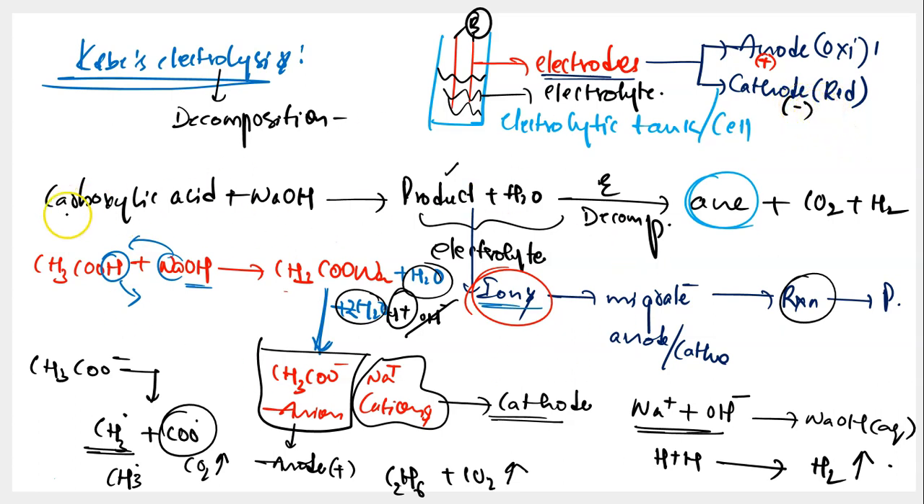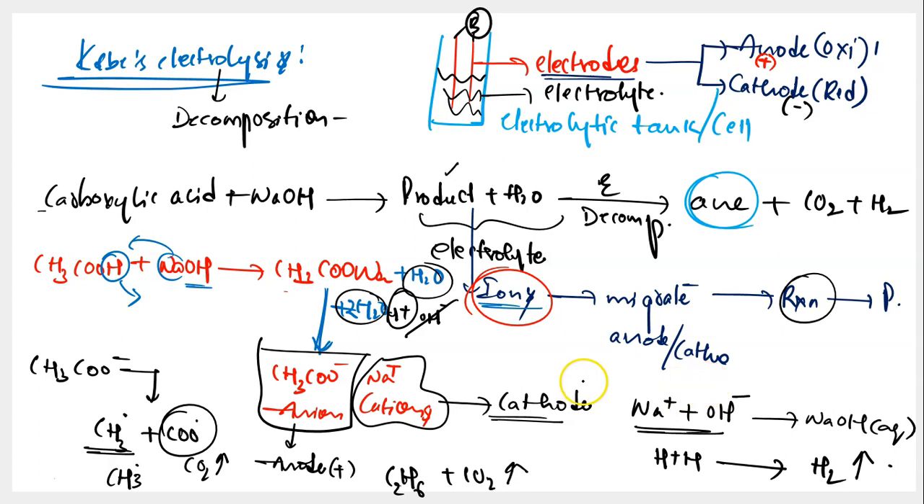And over here in our example, the carboxylic acid is first treated with sodium hydroxide. It gives you a product. So this product, when mixed with a lot of water and made into solution, behaves as an electrolyte. So when you pass electricity, what happens? The electrolyte gets converted into ions, and these ions will migrate towards anode and cathode. Then they will be involved in the respective reactions to give you the respective products.